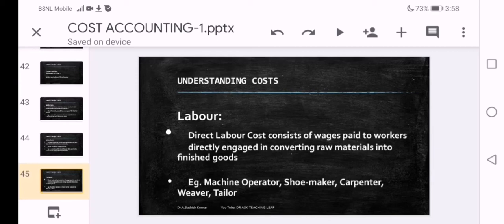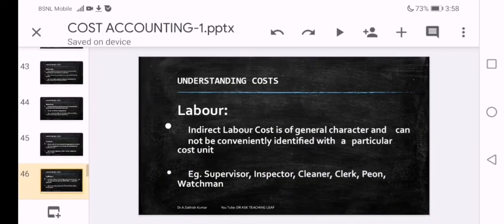Those directly participating in converting the raw material into finished goods, such as machine operator, shoemaker, carpenter while making the furniture, weaver while making the clothes, tailor while readying the dress, all the wages paid to them are direct labor costs.